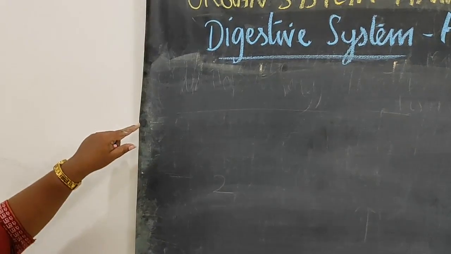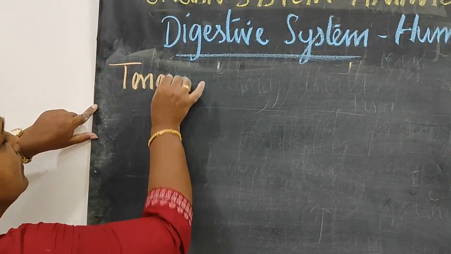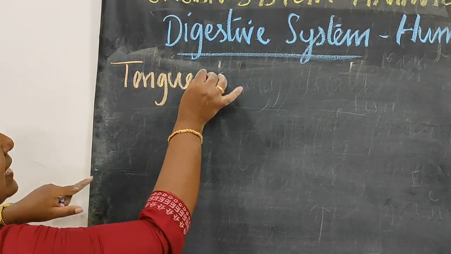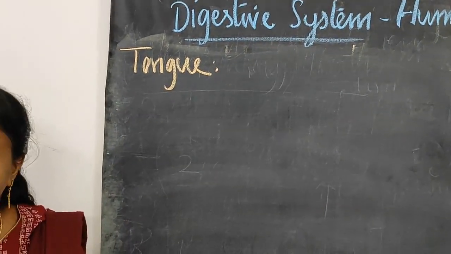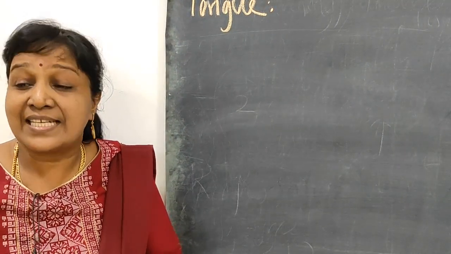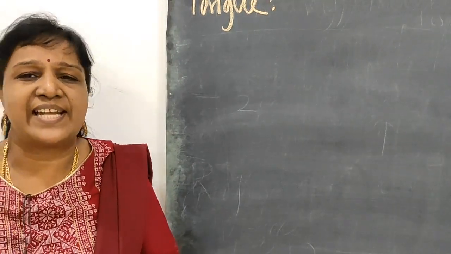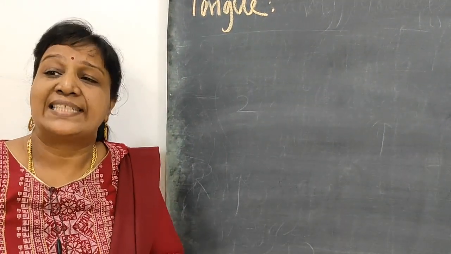Now coming to the next one, the tongue. The tongue is a muscular organ. What are the uses of the tongue? It is used to identify the taste of the food, because in the tongue there are numerous taste buds.